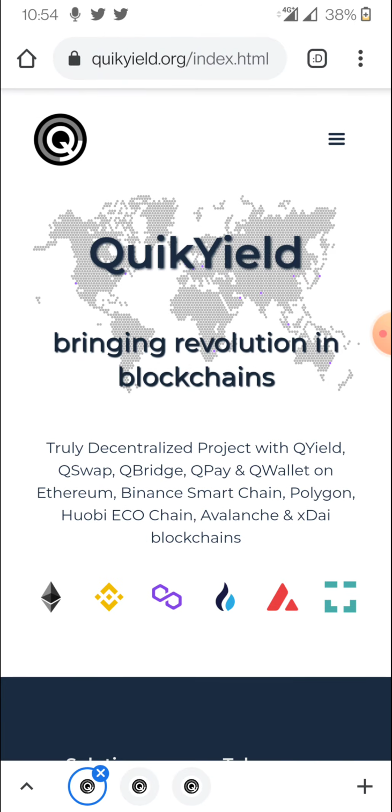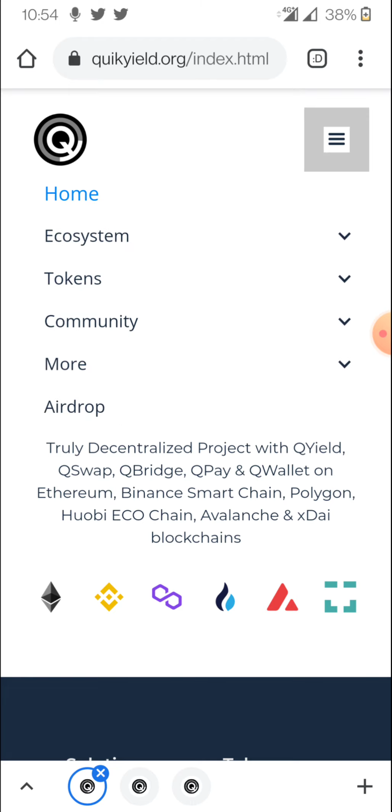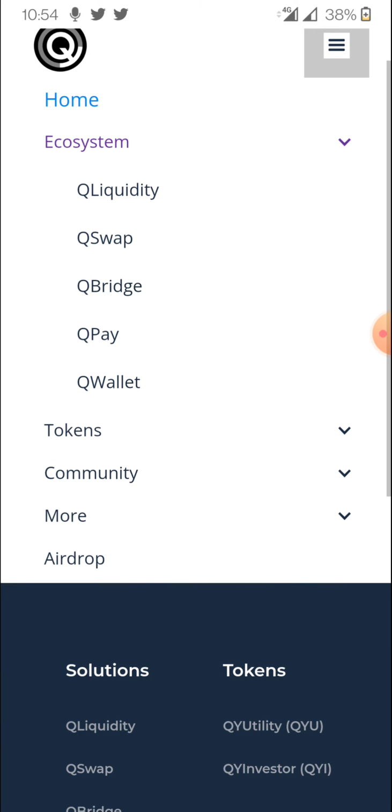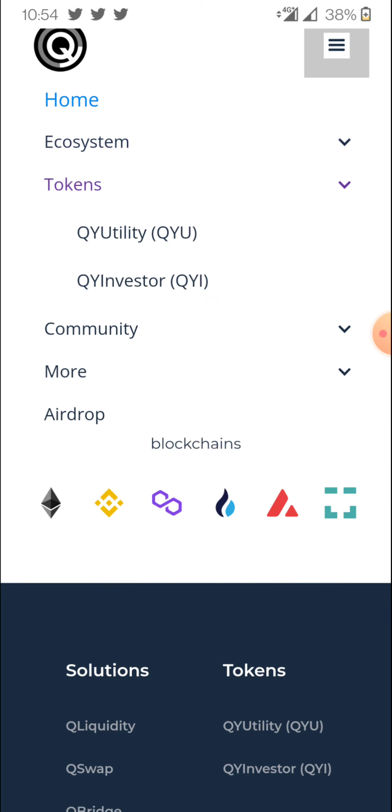This project has an ecosystem which runs on QSwap, QBridge, QPay and Q Wallet. You can also see on the ecosystem page Q Liquidity, QSwap, QBridge. Each of them, Q Liquidity and QSwap, has certain advantages that you will get if you use QSwap or Quick Yield. Now they have tokens. If you click on tokens, they have two types of token. First is QY Investor and second is QY Utility. What we are talking about is QY Utility.